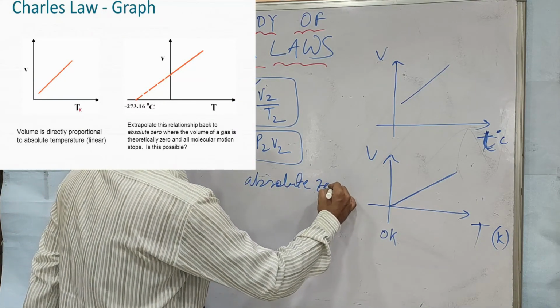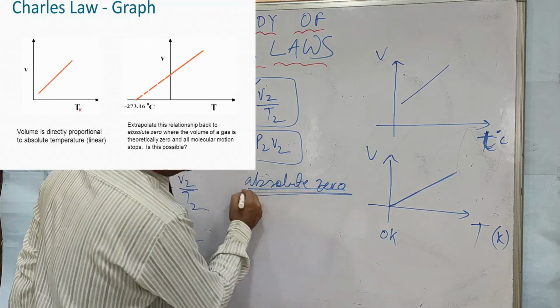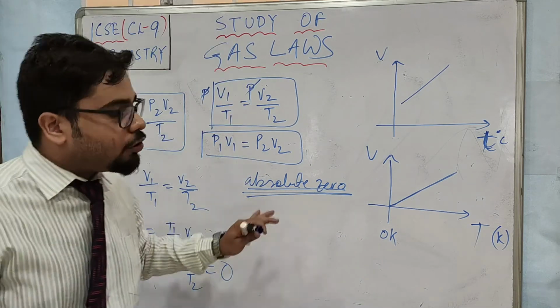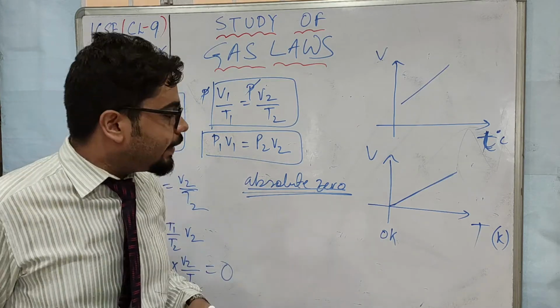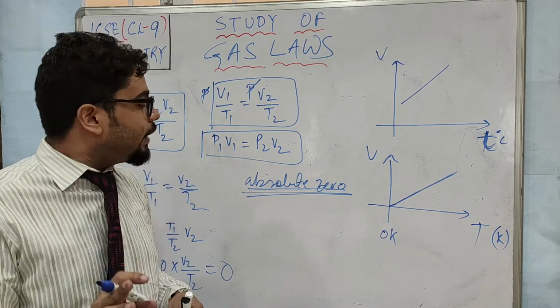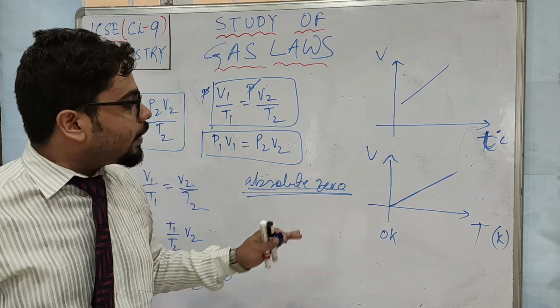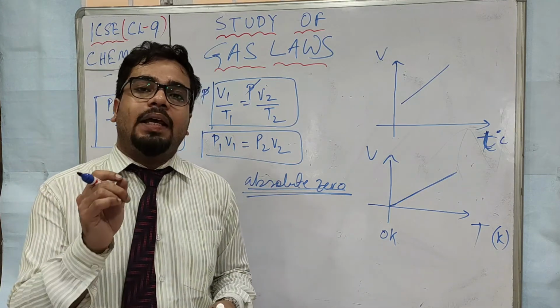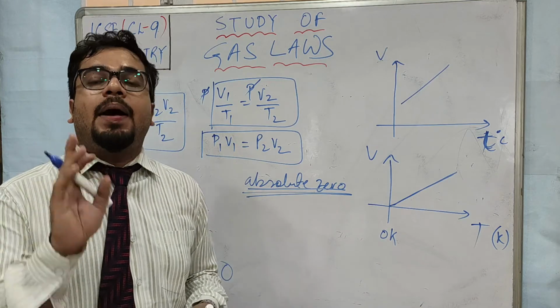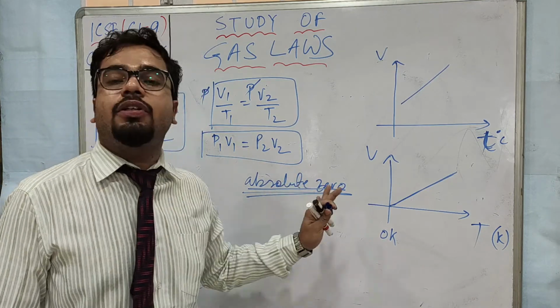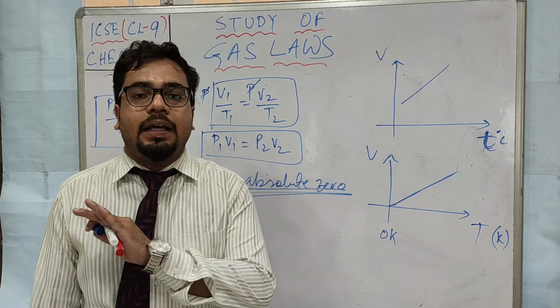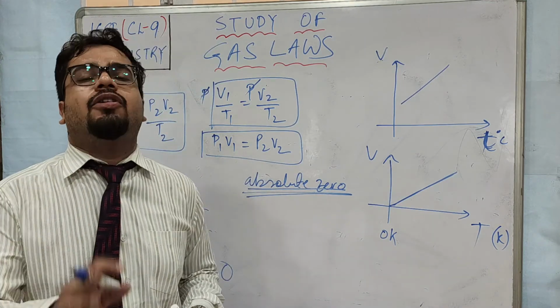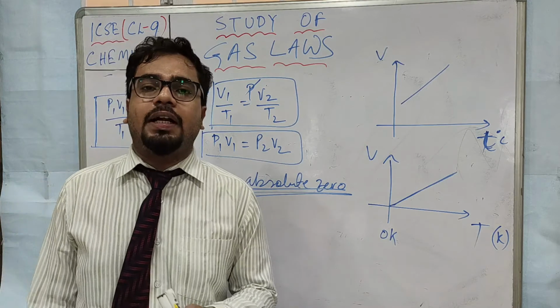So what we can say about absolute zero is that temperature. Absolute zero is very important in class 9. Absolute zero is that temperature where the volume of an ideal gas is theoretically zero, or you can say where there is no kinetic energy of the particles of the gas. Absolute zero is that temperature, 0 Kelvin, where there is no kinetic energy of the particles of the gas. So that's all about the study of gas laws.